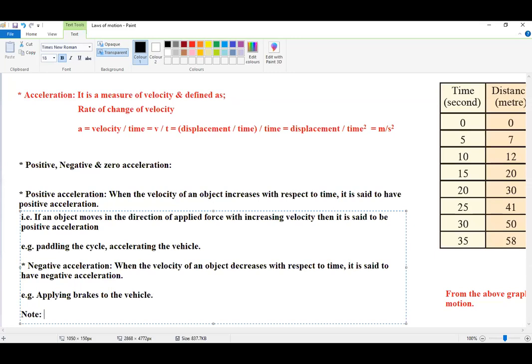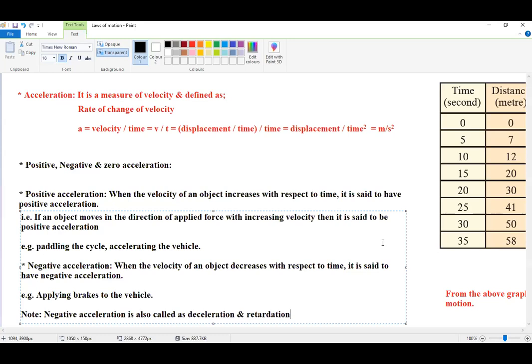Note, negative acceleration is also called deceleration and retardation. In examination, you may be asked to define retardation.